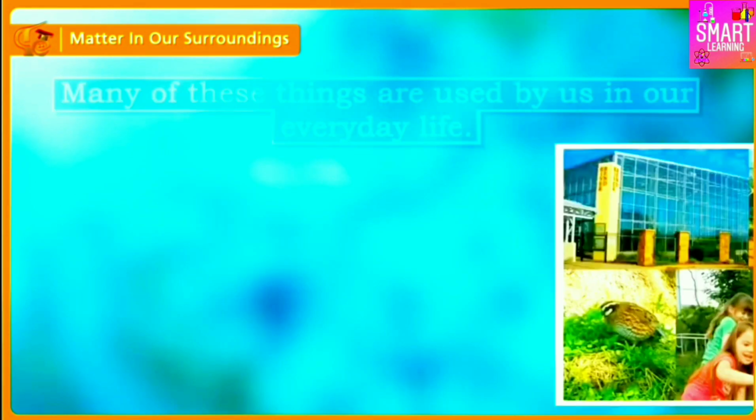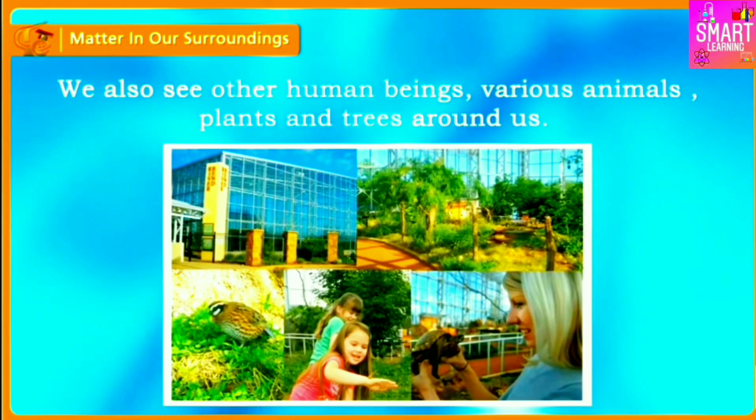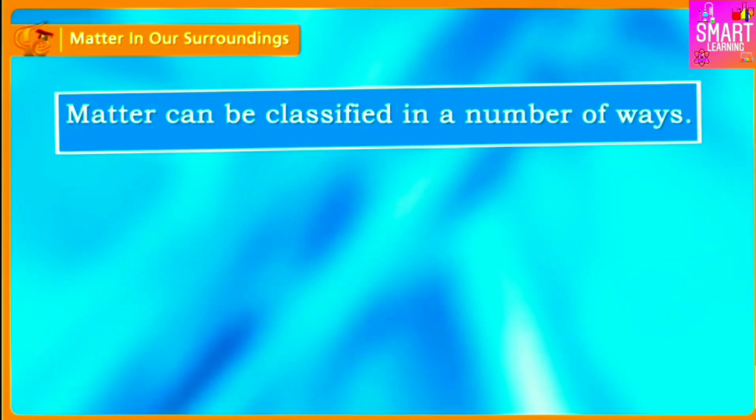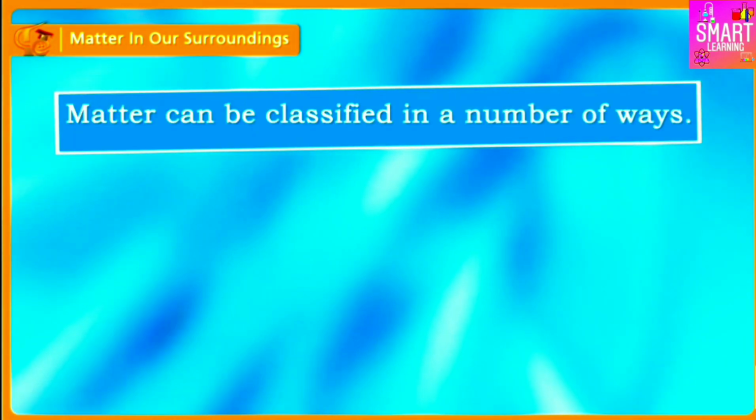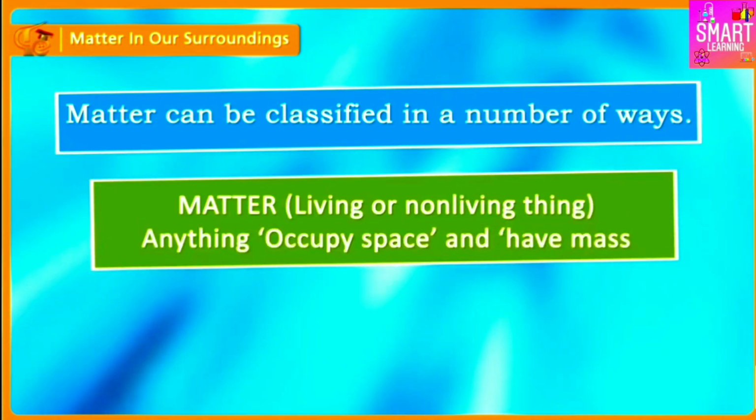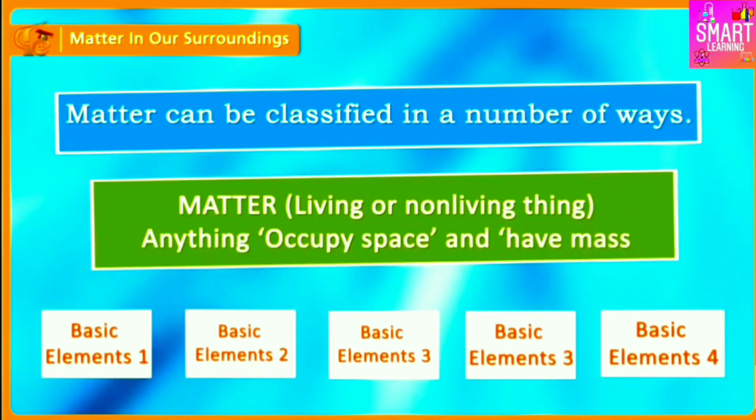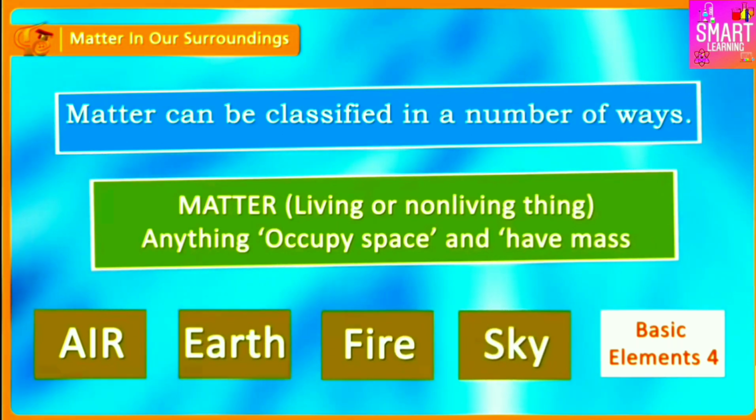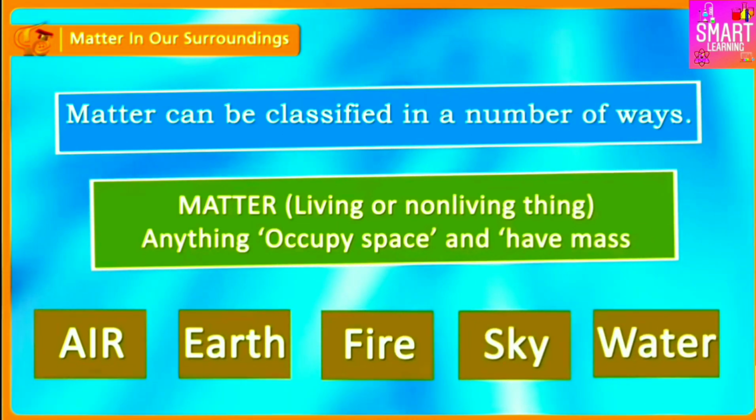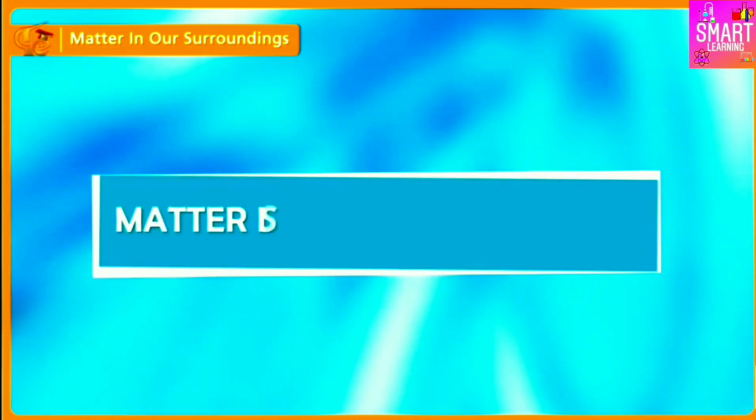Matter can be classified in a number of ways. Ancient Indian philosophers said that all the matter, living or non-living, was made up of five basic elements: air, earth, fire, sky, and water. Matter is made of particles.